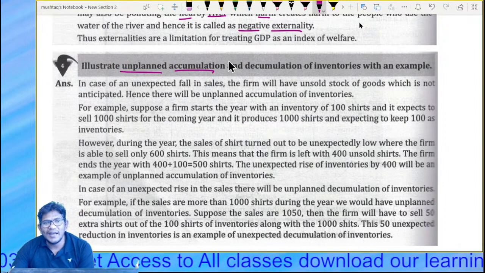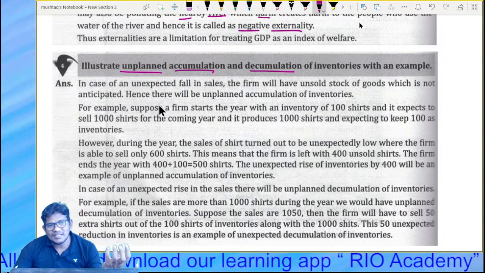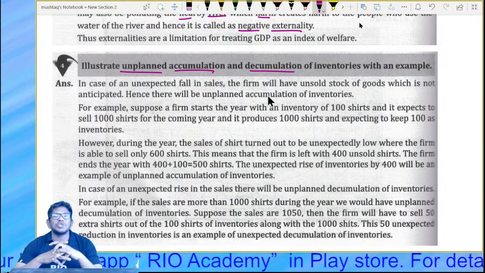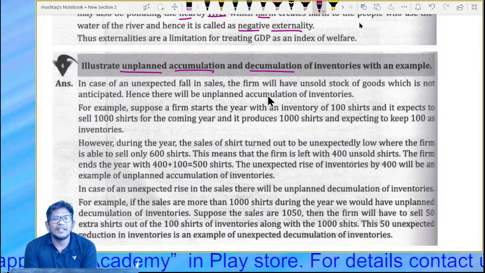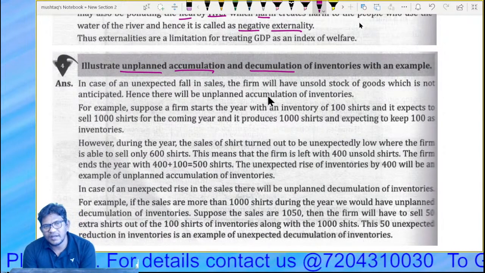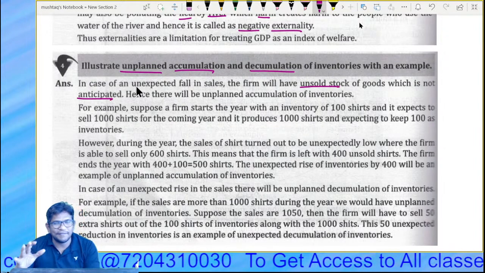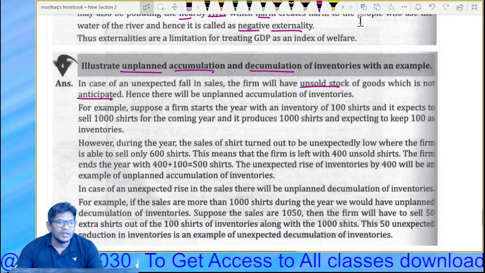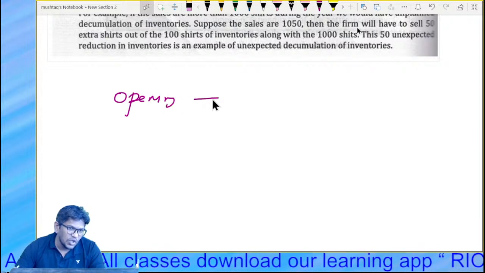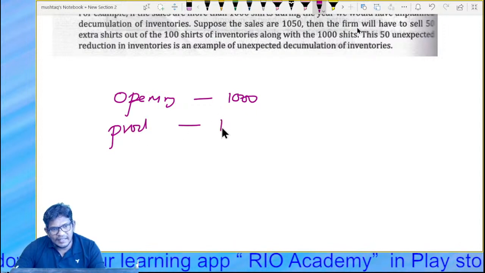What is accumulation and decumulation? Let me explain. It is the case of an unexpected fall in sales. Whenever there is a decrease in sales because there is no demand for the goods, the firm will have unsold stock, which is not anticipated because they have not planned it. Assume that a firm has an opening stock of, say, 1000. Say they have produced 10,000 units.